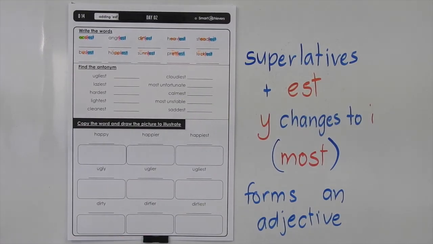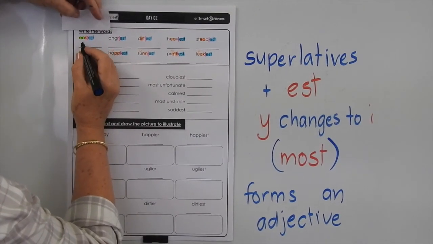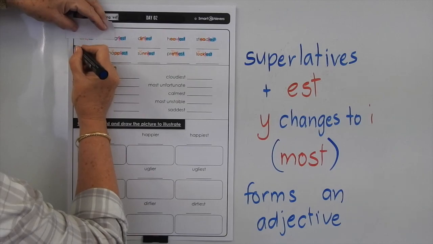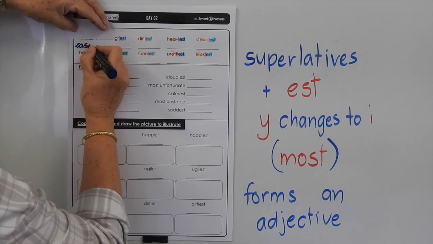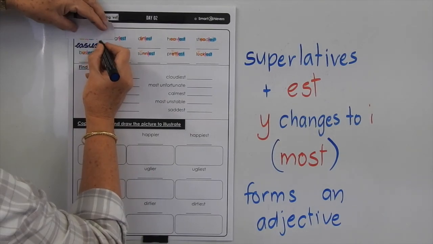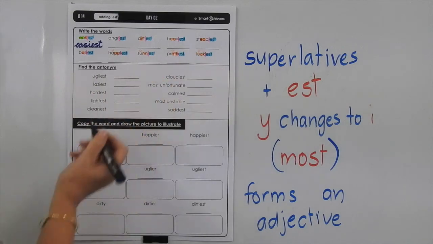So you've got easiest, easiest, let's break it into three. And then to write it, E-A-S-I-E-S-T, then go back and dot your I and cross your T. You can do the rest of those.